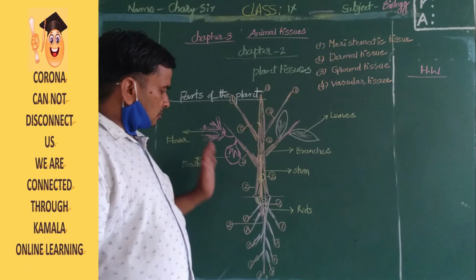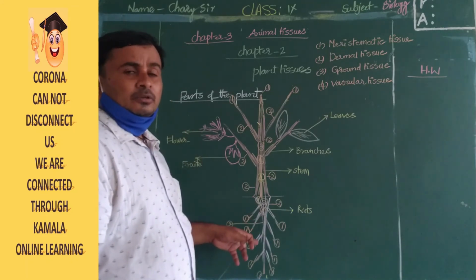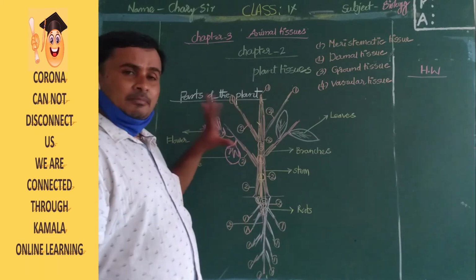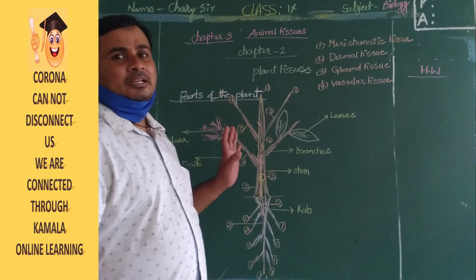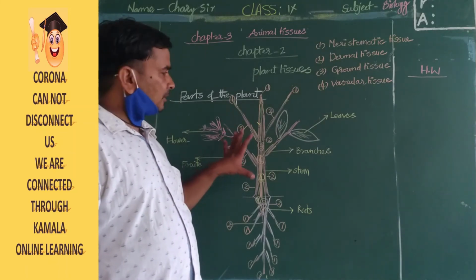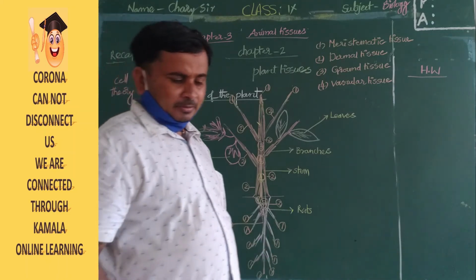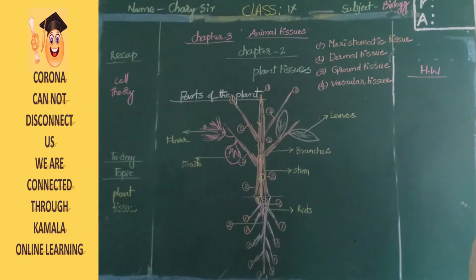Okay, children. So the roots contain meristematic tissue, ground tissue, dermal tissue, and vascular tissue. Even the stem also contains dermal tissue, ground tissue, vascular tissue and meristematic tissues. So these things you have to remember. The total lesson will explain this only. But in this lesson different experiments are there, with the help of which you can find where each one is.